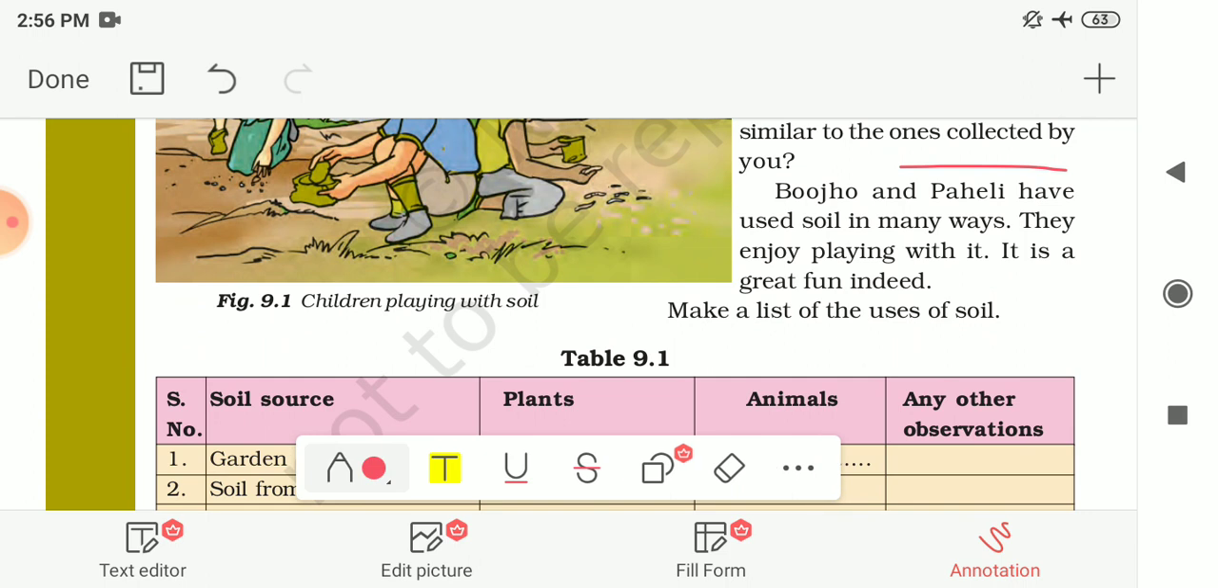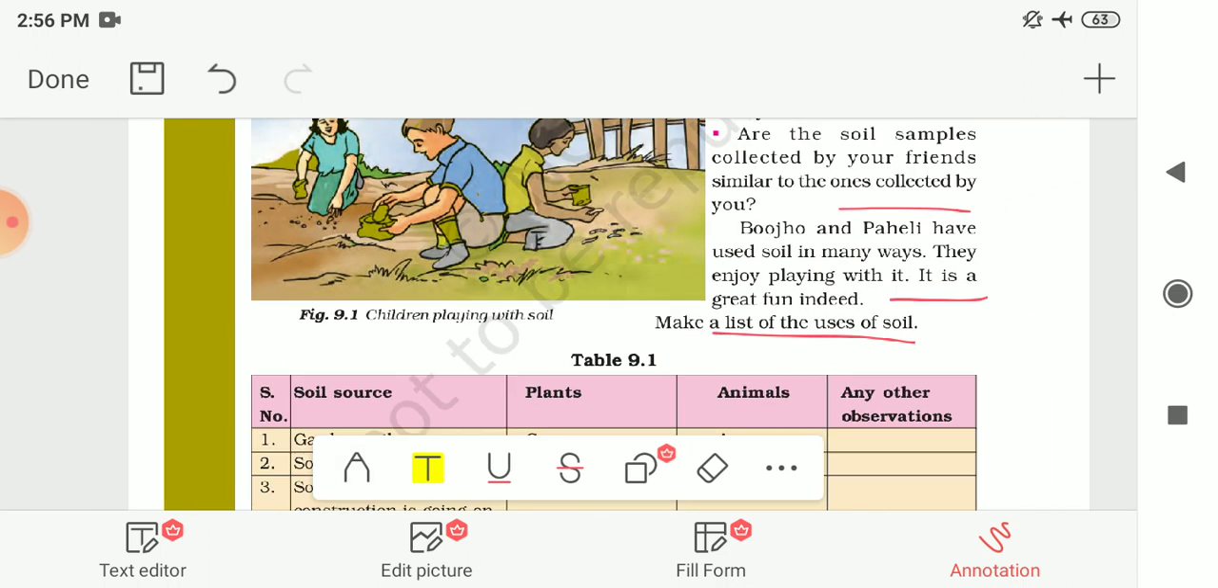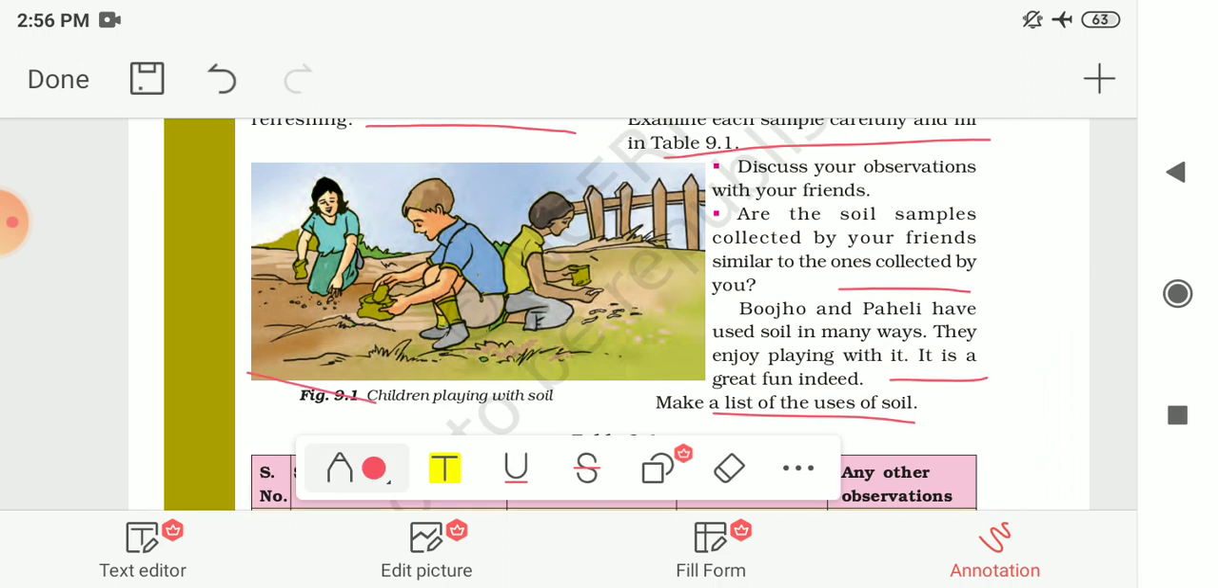Boojho and Paheli use soil in many ways. They enjoy playing with it. It is great fun to play with this soil. So make a list of uses of soil. We have already seen that it is home for many organisms. It gives support to the plants. We are making many objects from the soil, like earthen pots, pots to store rice and water, and toys. So many things we are obtaining from the soil. So this is how soil is useful to us. Here you can see in the picture that children are playing with this soil.